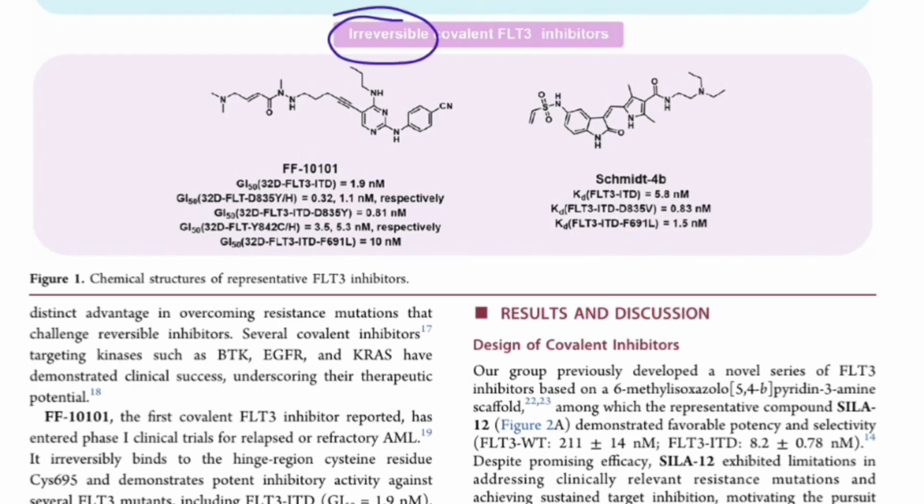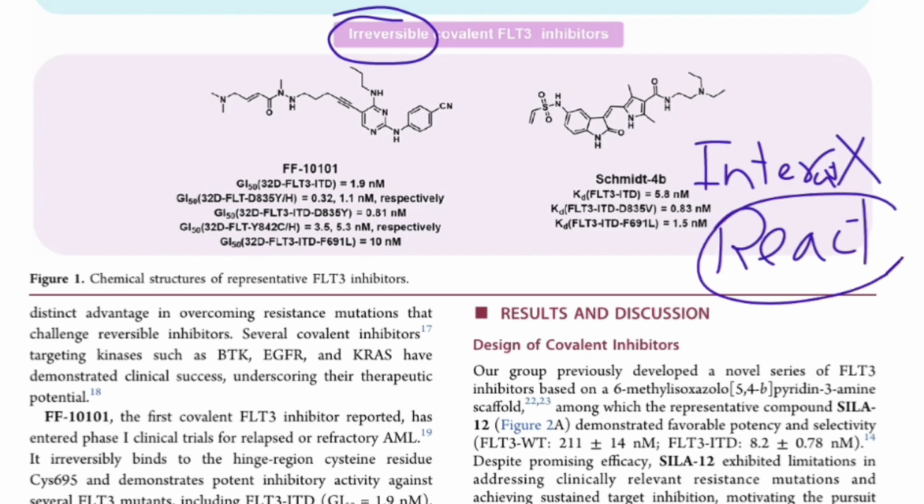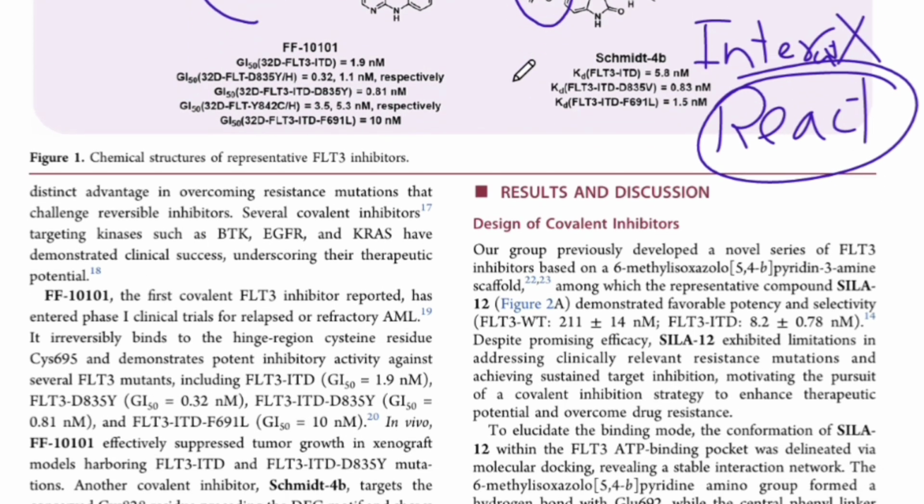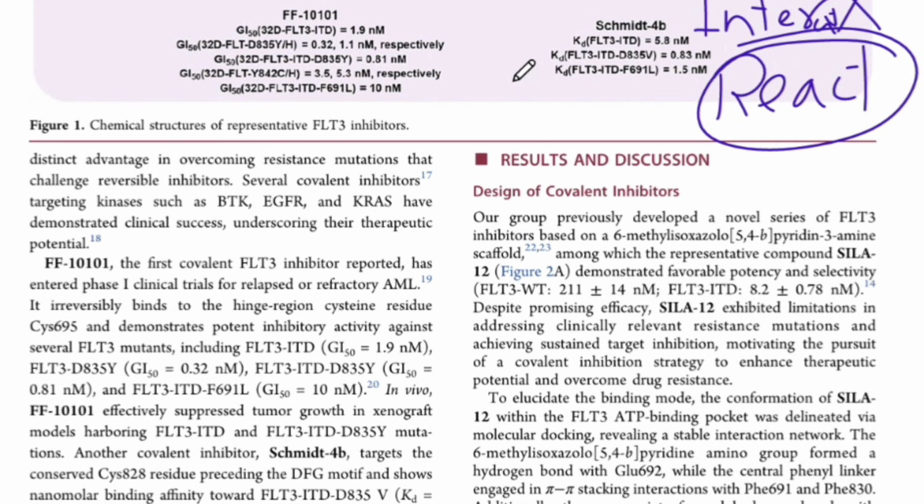They do not interact, they react. This is the specialty of these FLT3 inhibitors. They have interesting groups which can react with the available amine groups of the protein and lead to great results.